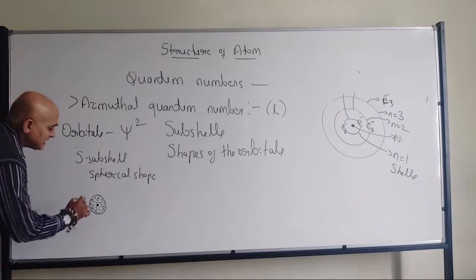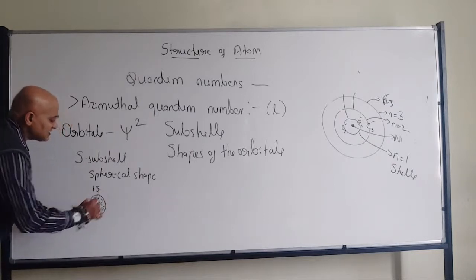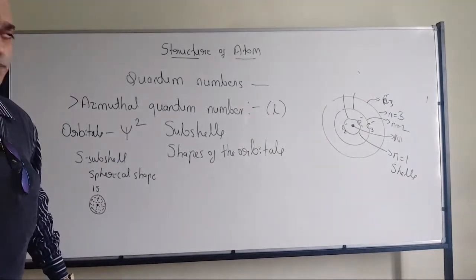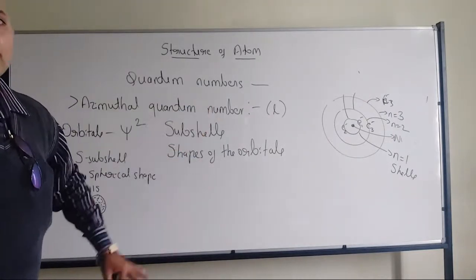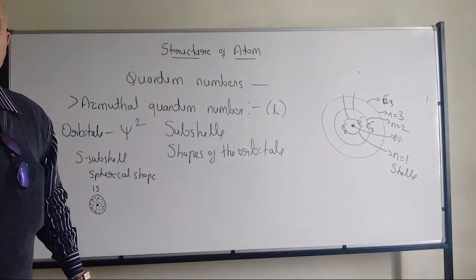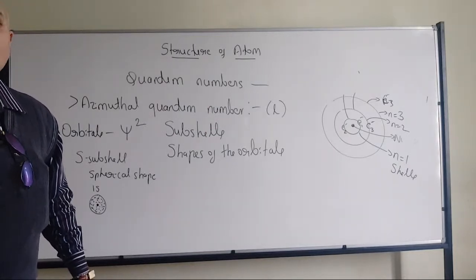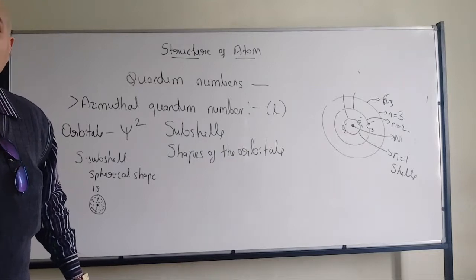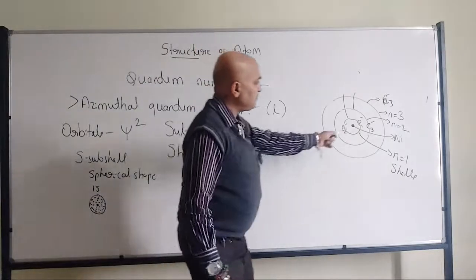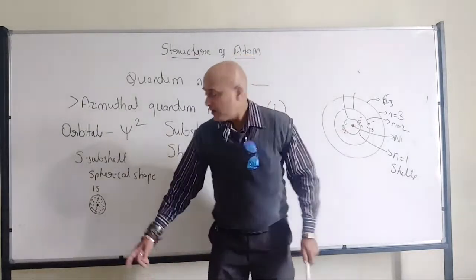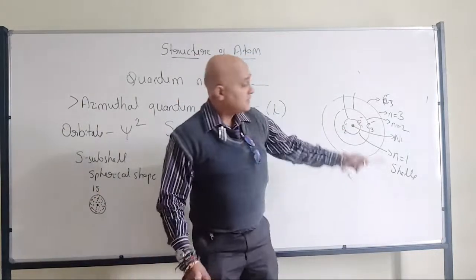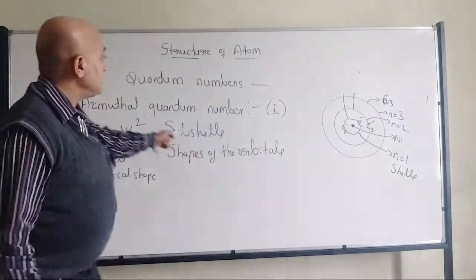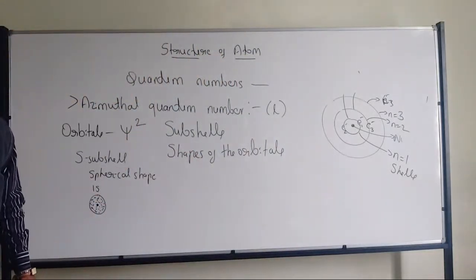Now I can tell that this is the 1S subshell. That means we are talking about E1, which is present at 1S. Here 1 stands for the principal quantum number, n equal to 1, and S talks about the azimuthal quantum number.